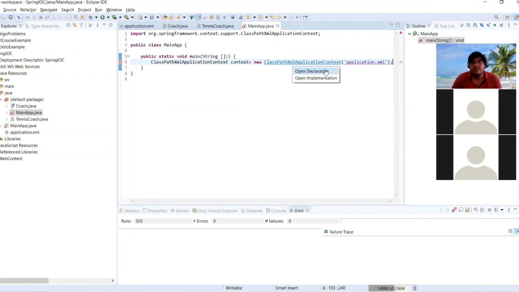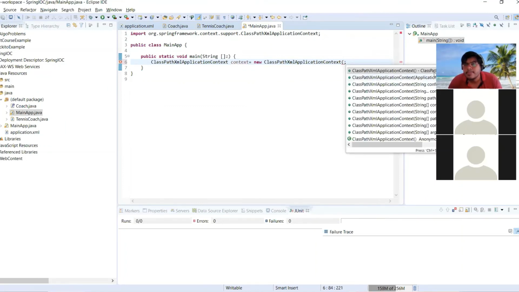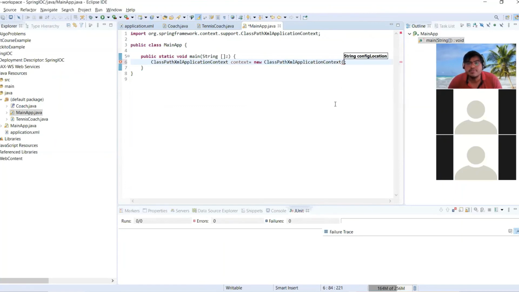Just one thing, I need to check its constructor. Okay, this one.